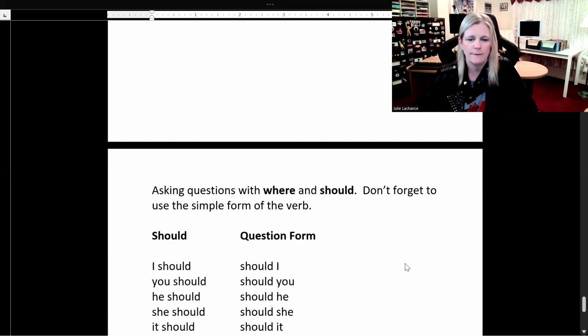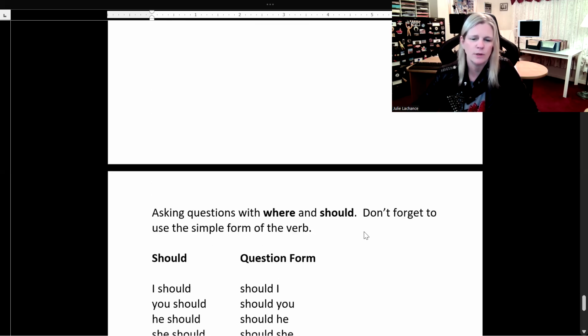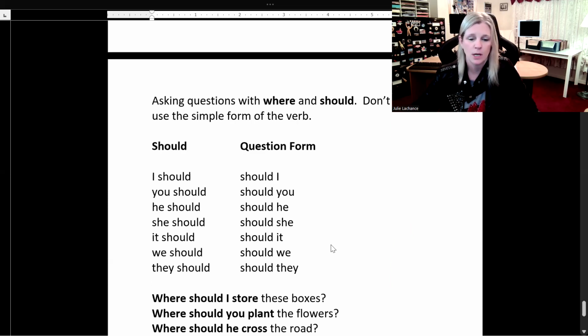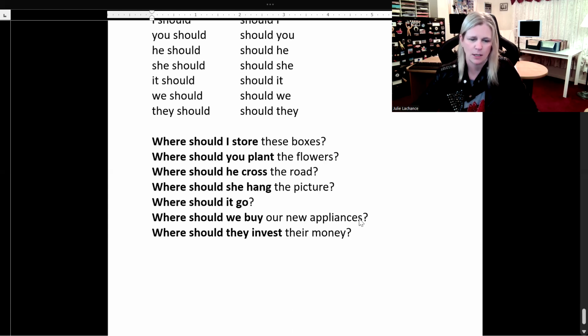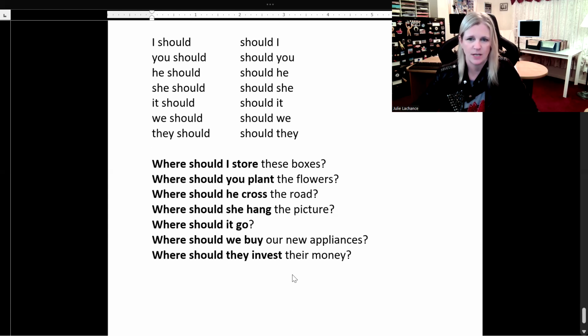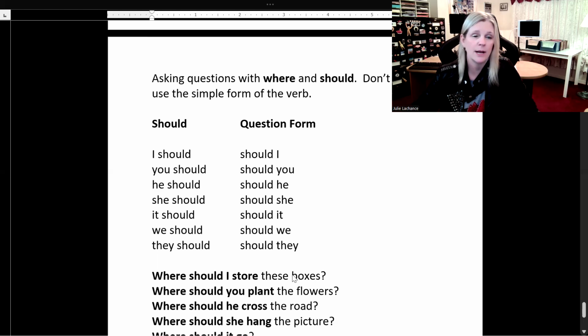So, what kind of verb should we use when using should? Don't forget to use the simple form of the verb. Let's look for it. Store, plant, cross, hang, go, buy, and invest. All in the simple form when using should. This is so easy. I didn't realize how easy it was until I did the lesson, and then it's really easy, and easy for you too.